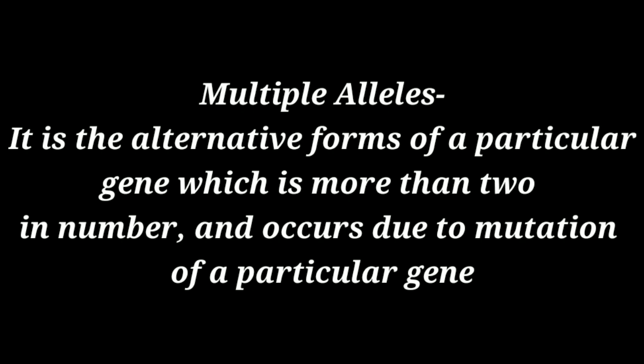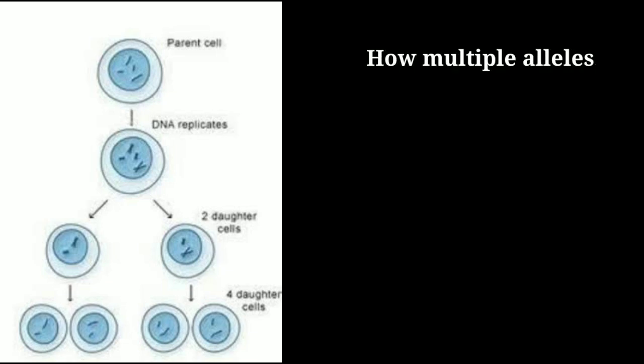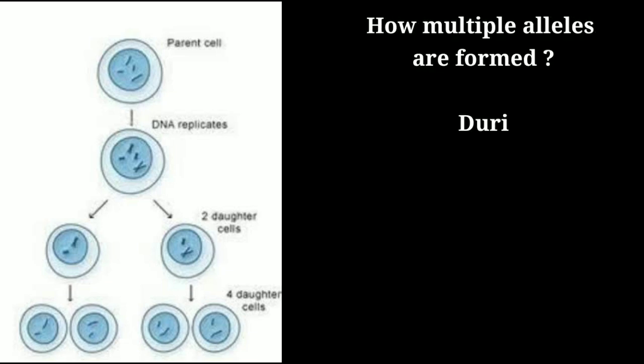So it is said that the alternative forms of a particular gene are more than 2 in number, and these alternative forms occur due to mutation of a particular gene. As we know, when the reproductive cells, that is gametes, are formed, there is always a cell division that takes place in those germ cells, called meiosis. In meiosis, replication or copying of DNA takes place so that it can be divided equally into all the 4 daughter cells.